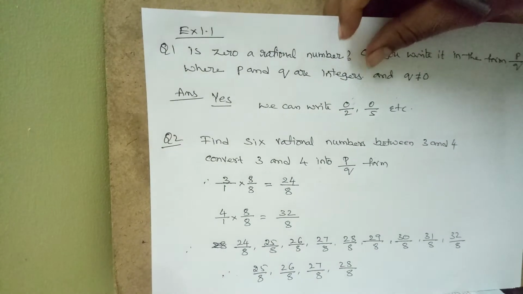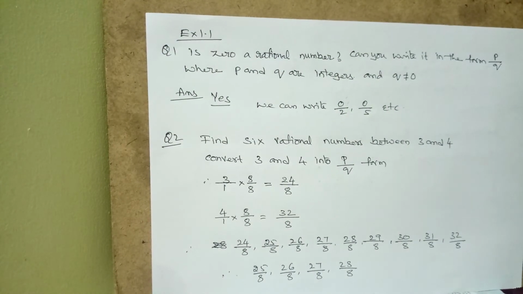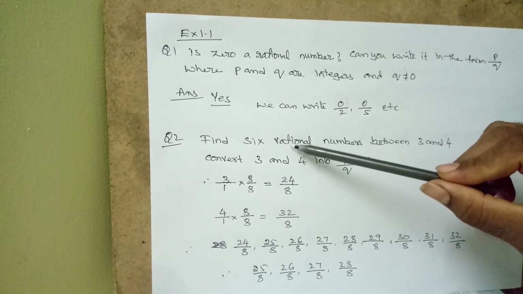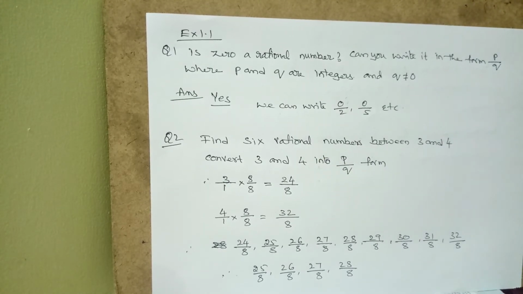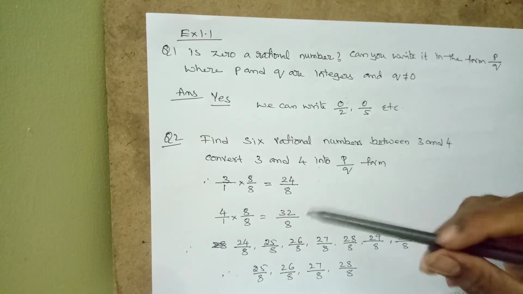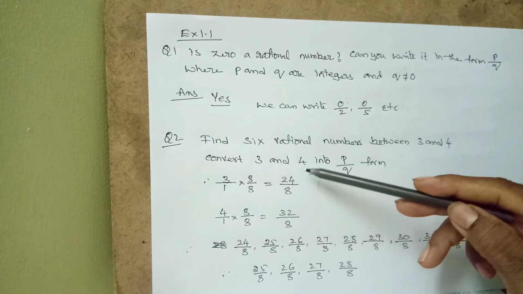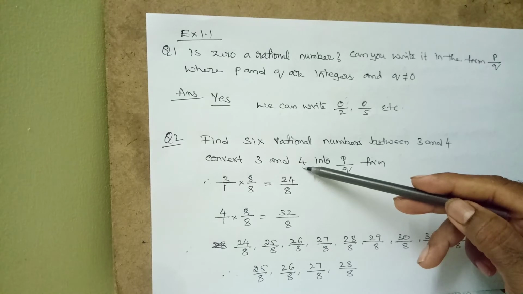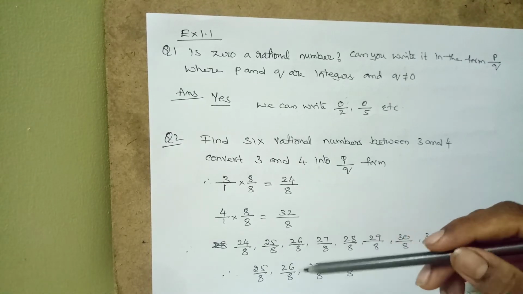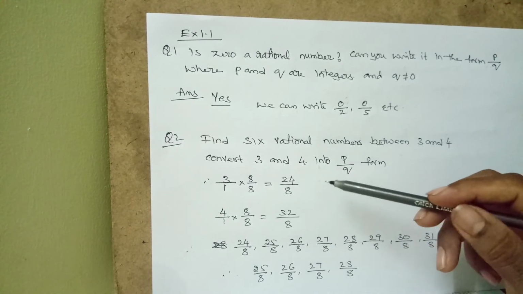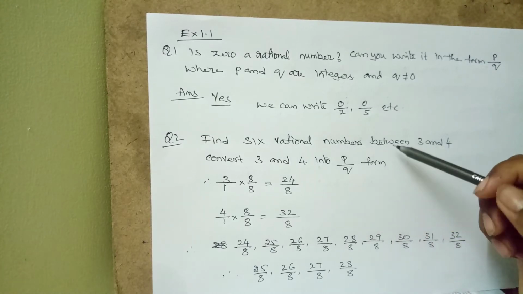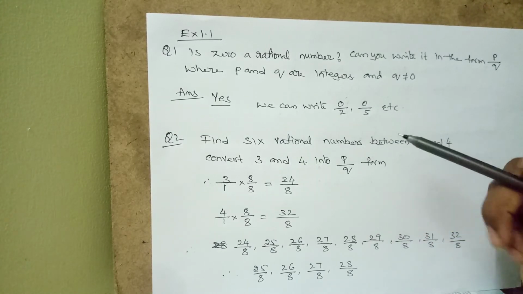Now let's go to the second question. Find 6 rational numbers between 3 and 4. So the question is, we have to find rational numbers. A rational number should be in p by q form. So we have to write 3 in p by q form, 4 in p by q form first, and then we have to create 6 rational numbers in between 3 and 4.